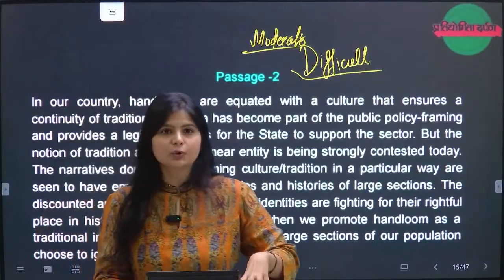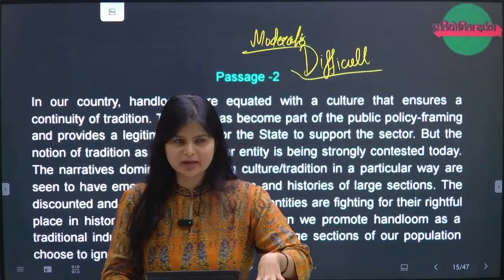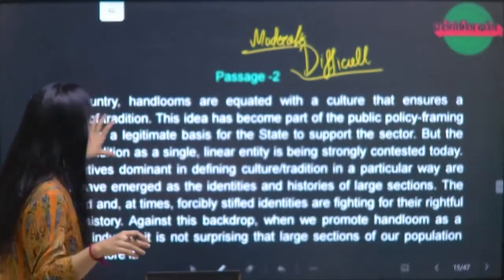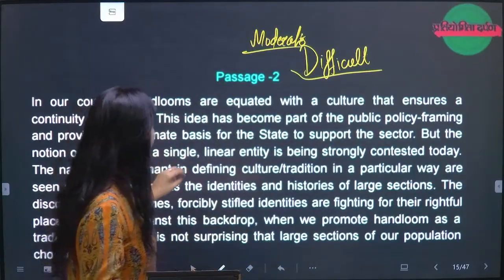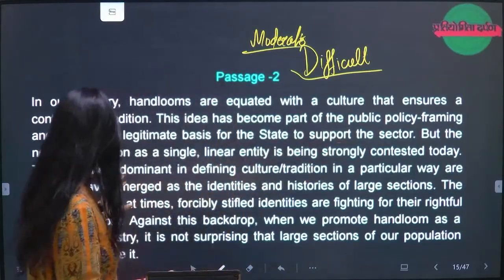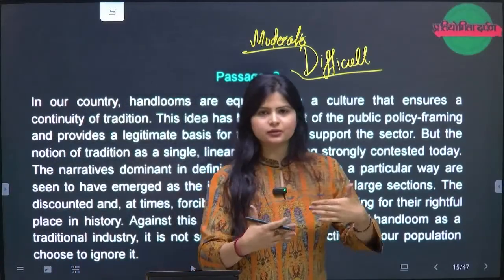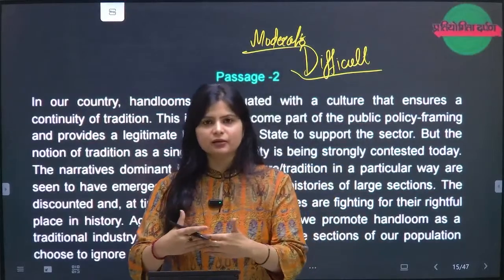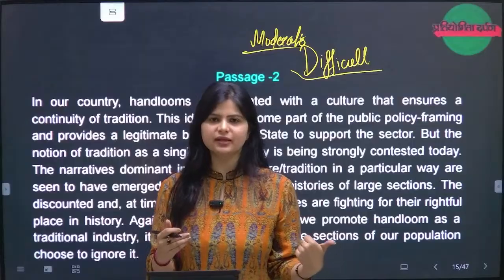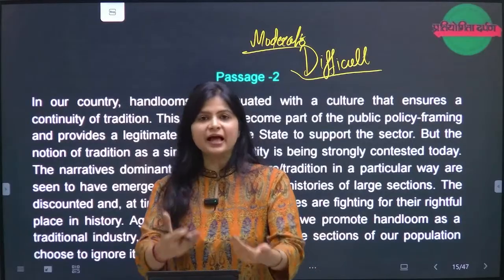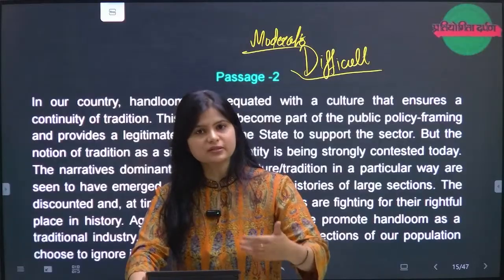Because you cannot quickly come to the consequence, the critical message of the passage, right? So in the country, handlooms are equated with a culture that ensures continuity of tradition. This idea has become a part of the public policy framing. Now they start relating to the passage with the traditions, how they are rooted with the culture, how they are rooted with the ancient things. And this has also been promoted. Not only that, this has also been promoted in this way, right?